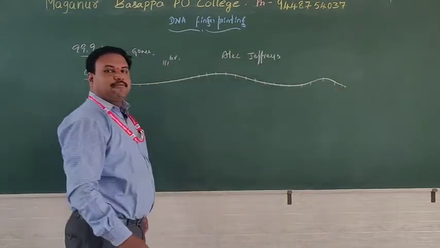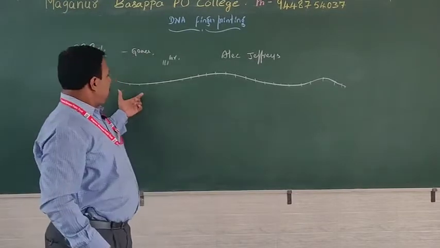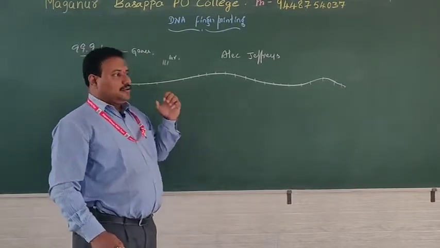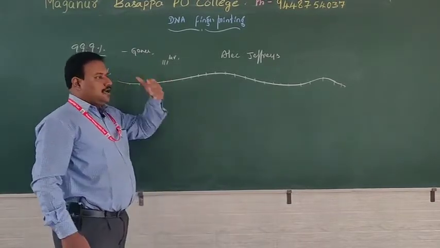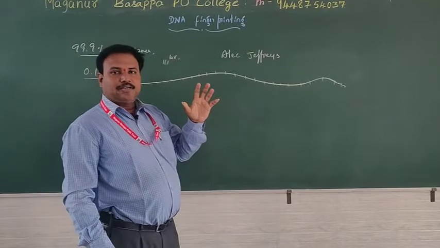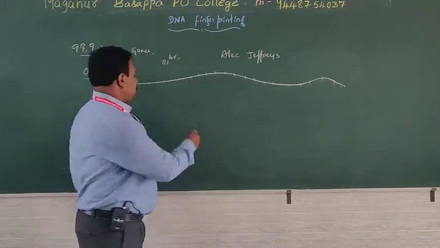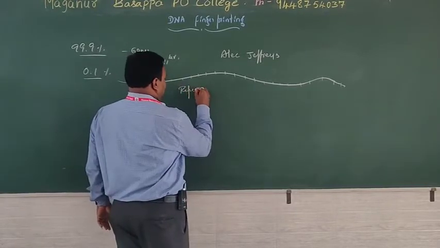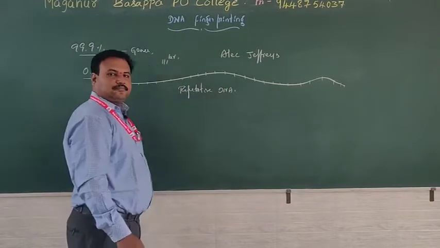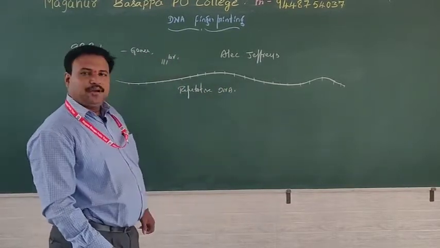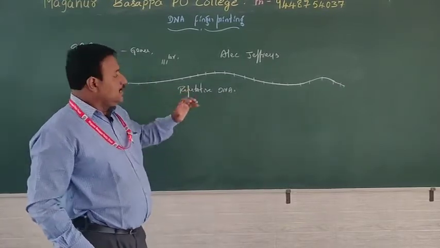The sequence is such that some stretch of DNA contains hundreds or 200s or a few base pairs. It may be repeating, so they call it repetitive DNA. What exactly is the meaning of repetitive DNA? Here the sequence of nitrogen bases repeats.